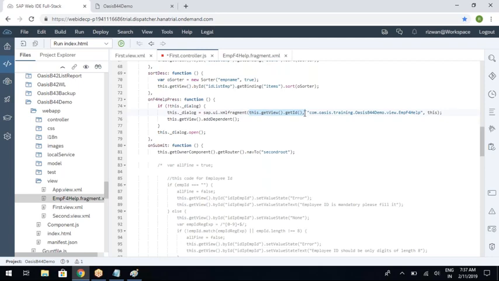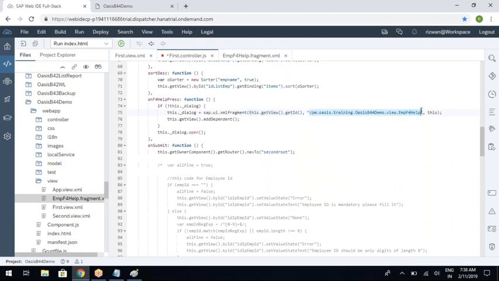The first one is the ID for the fragment. You need to give the same ID as the view, so that accessing the UI elements from the fragment becomes easy. That's the reason we give this.getView().getId(). So your view ID and the fragment ID are both the same.